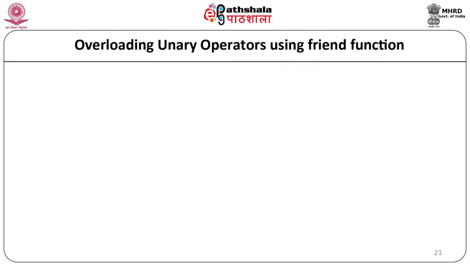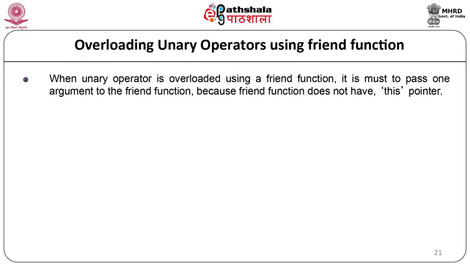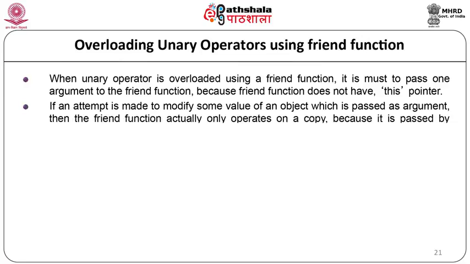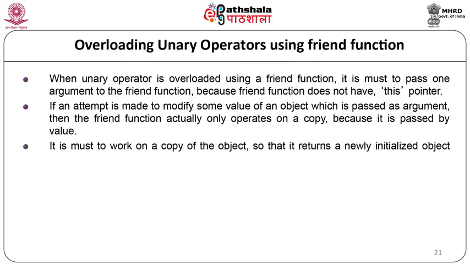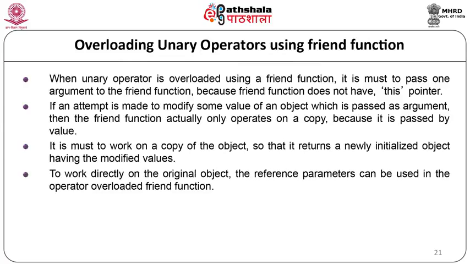Now, let us see the overloading of unary operators using the friend function. When a unary operator is overloaded using the friend function, it is a must to pass one argument to the friend function. Because a friend function does not have the this pointer, if an attempt is made to modify some value of an object which is passed as argument, then the friend function actually operates on a copy because it is passed by value. Thus, it works on a copy of the object so that it returns a newly initialized object having the modified values. To work directly on the original object, a reference parameter can be used in the operator overloaded friend function.